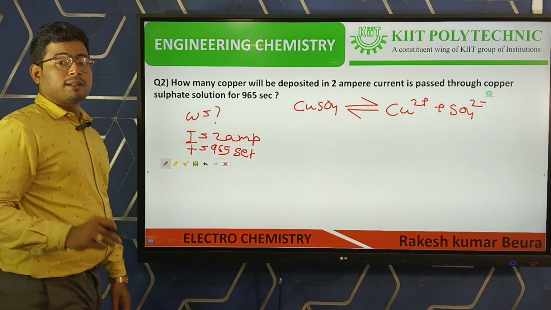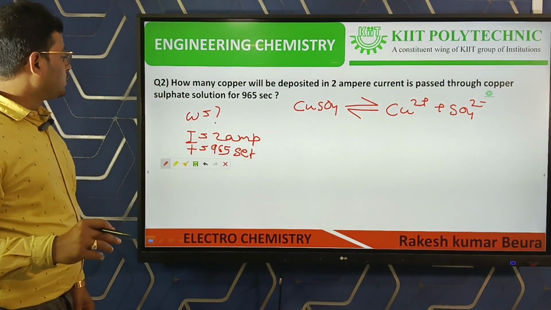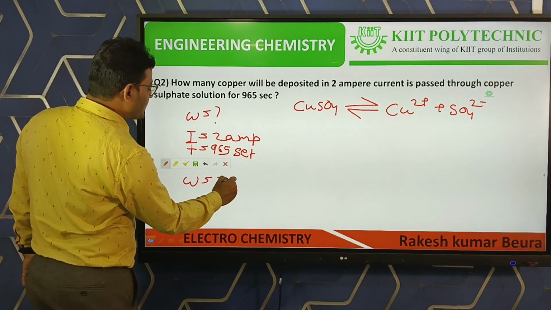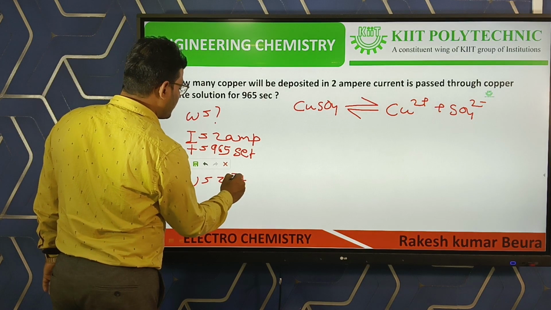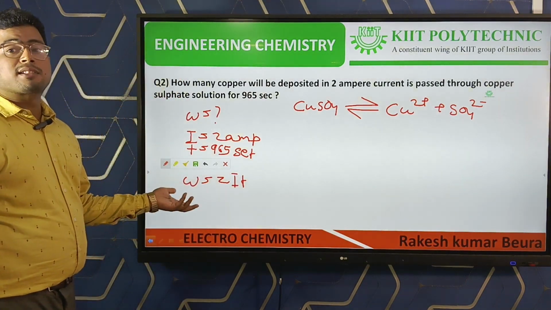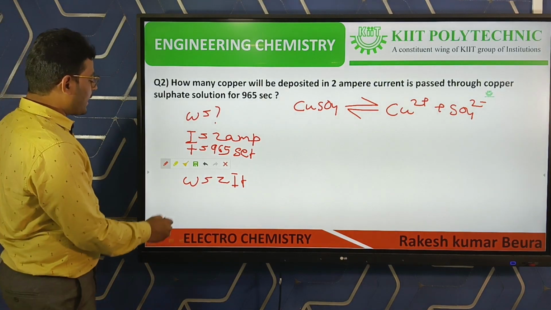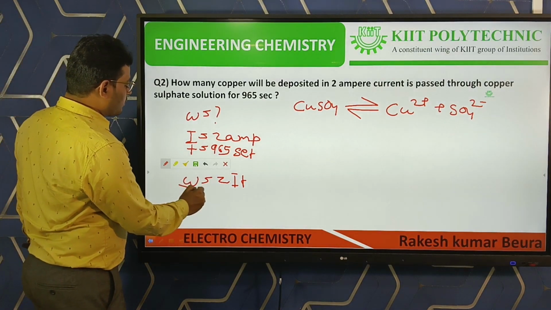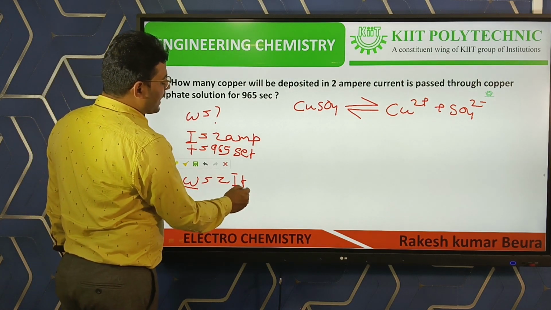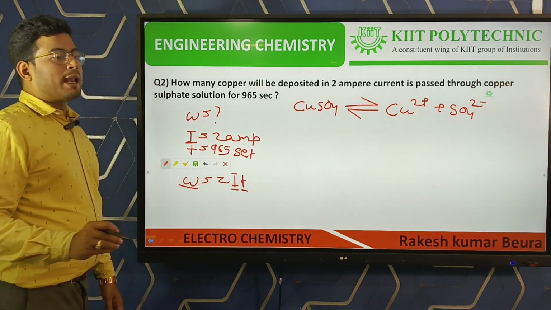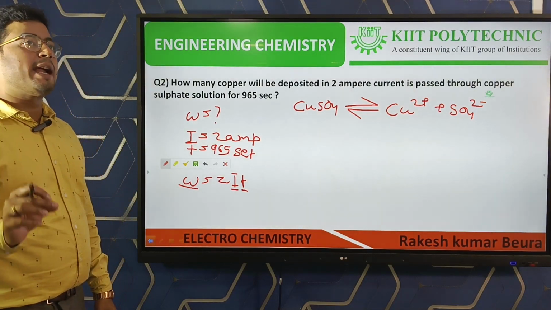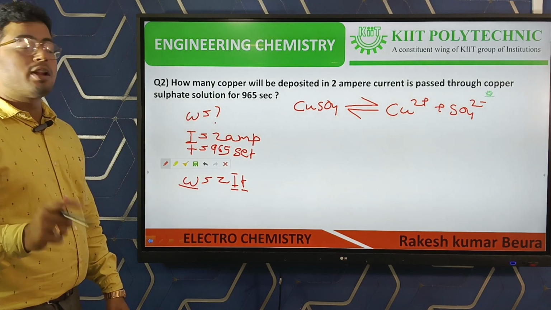I is here, T is here, it wants W. We know the equation W is equal to ZIT, that is the Faraday's first law equation. We have to calculate the value of Z also to find the value of W.